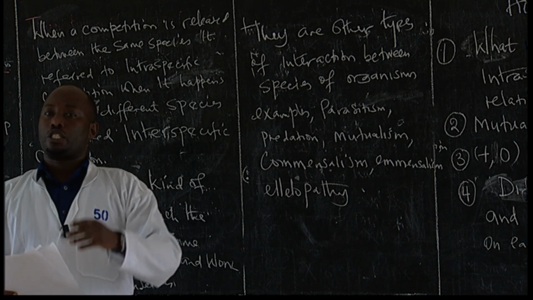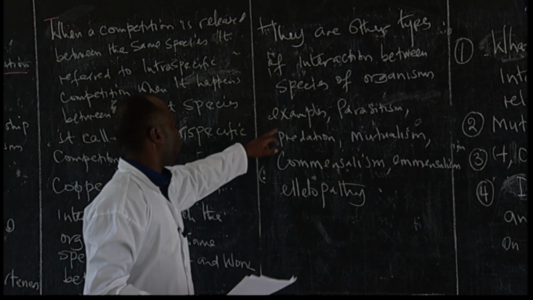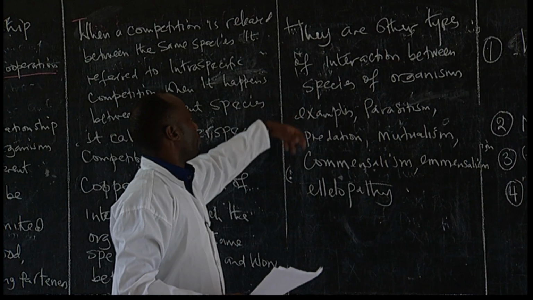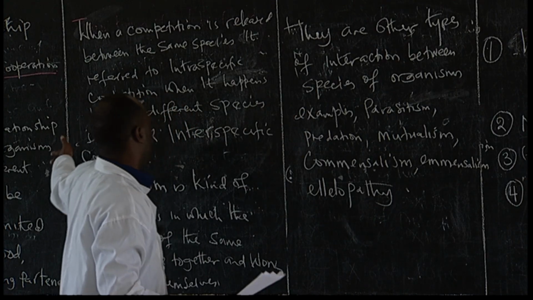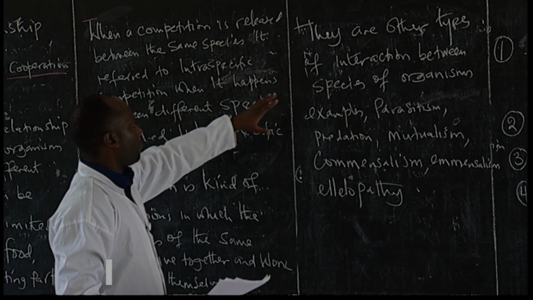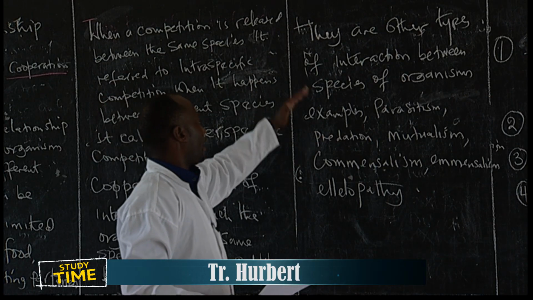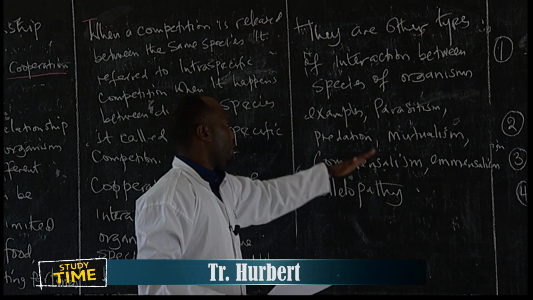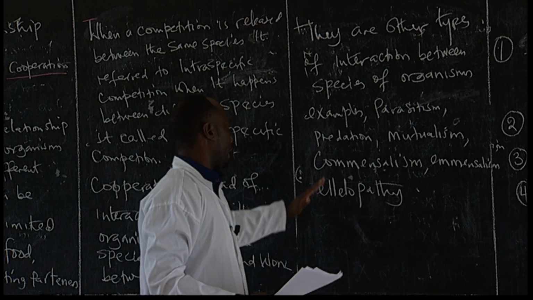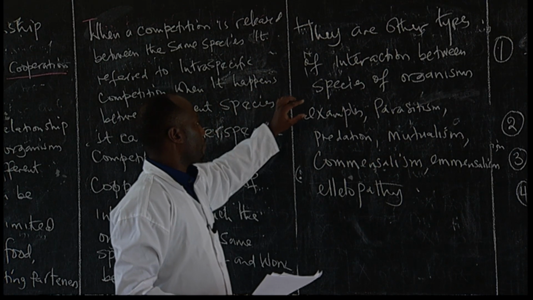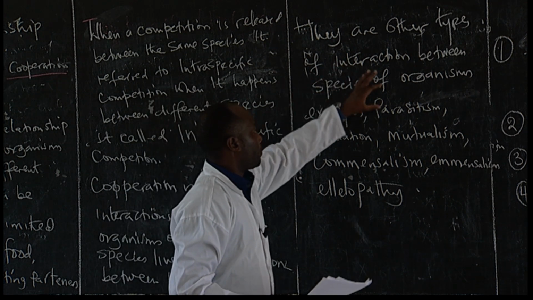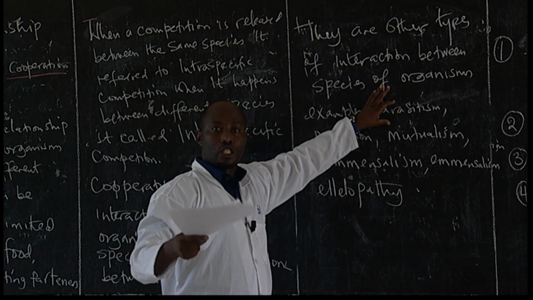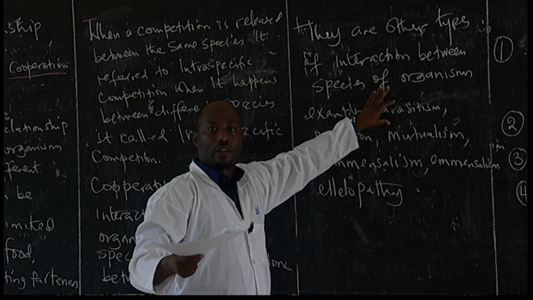These are the other forms of interactions. We talked about intra and inter, but there are other forms of interactions. We have parasitism, predation, mutualism, commensalism, amensalism, and even allelopathy. So students, I will discuss these two. Parasitism, that's where one organism benefits, another one suffers.